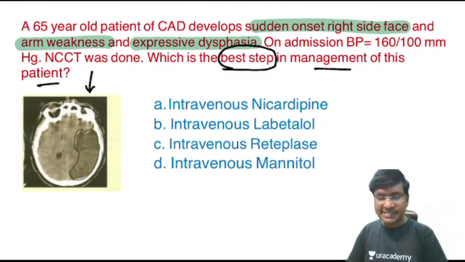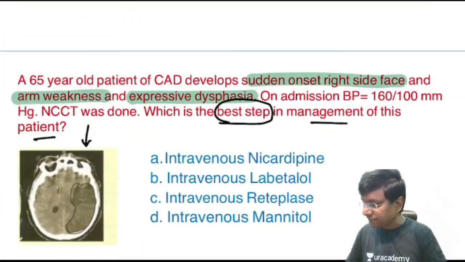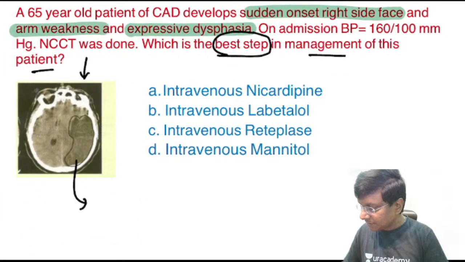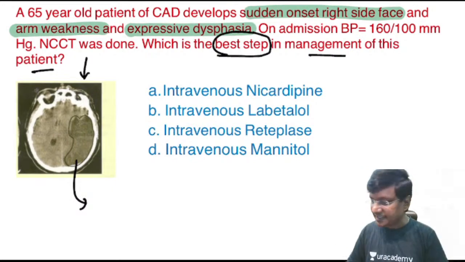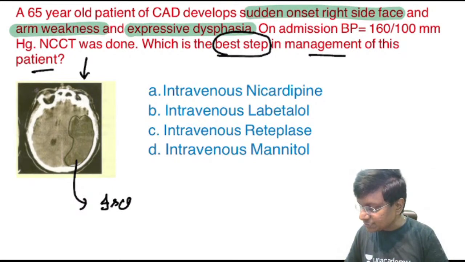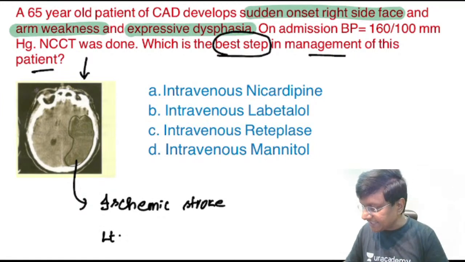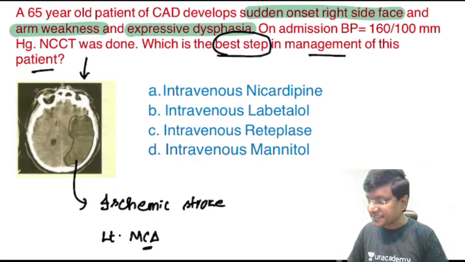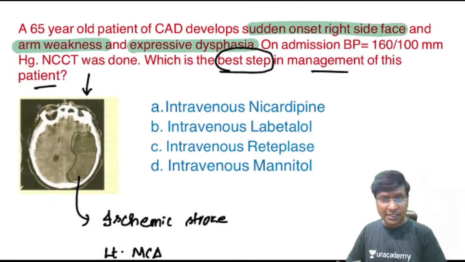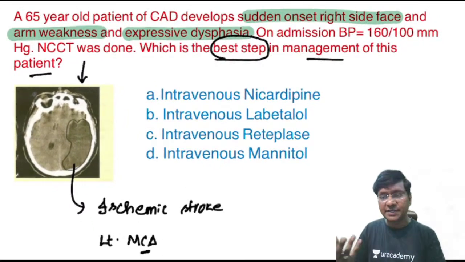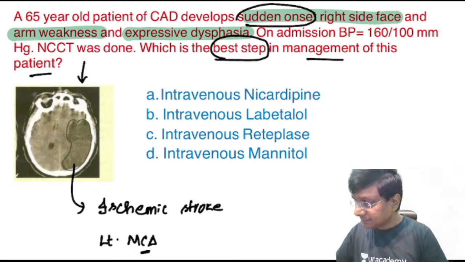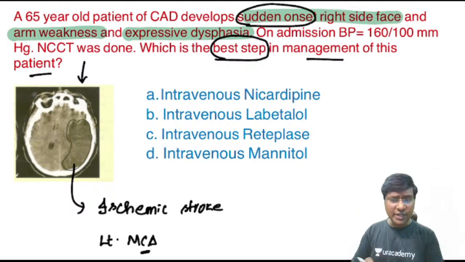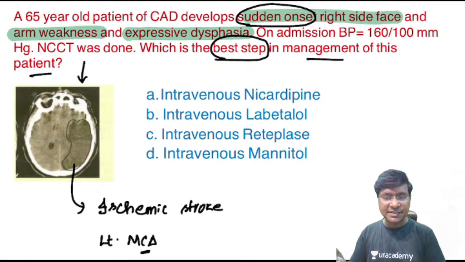Now, what exactly is this image suggestive of? It is suggestive of ischemic stroke. You have a hypodense lesion, and whenever there is a hypodense lesion, it is suggestive of ischemic stroke. It is present within the left MCA territory. He did not give you the duration of the weakness, but what he has given is sudden onset. So what would be the best management in this patient?